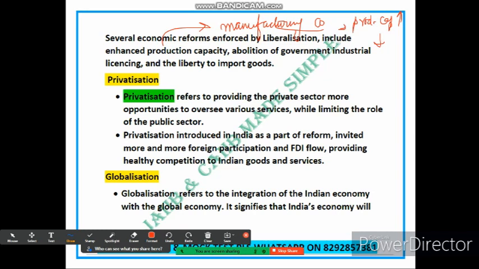Now let's talk about privatization. Hopefully you have understood liberalization in detail. I have given you sufficient examples to make the concept more clear. Now let's talk about privatization.